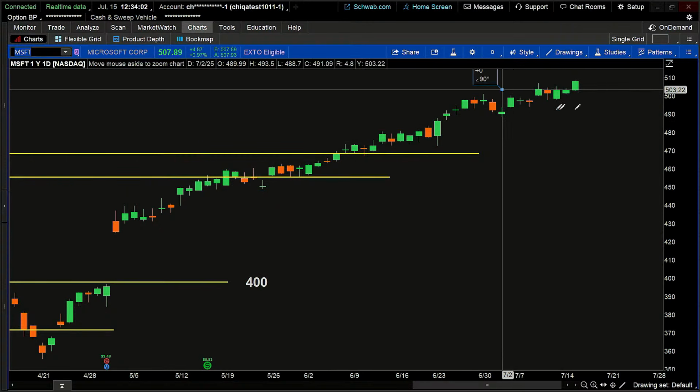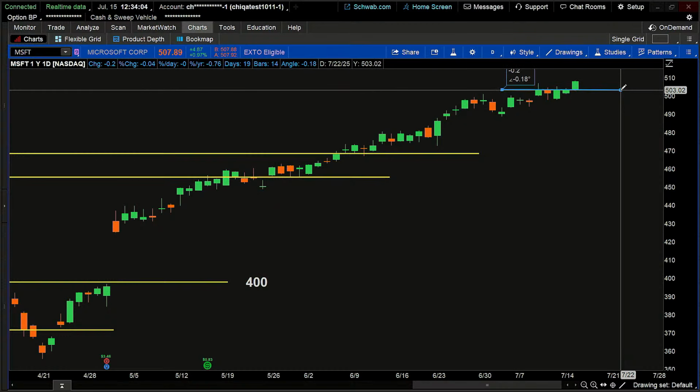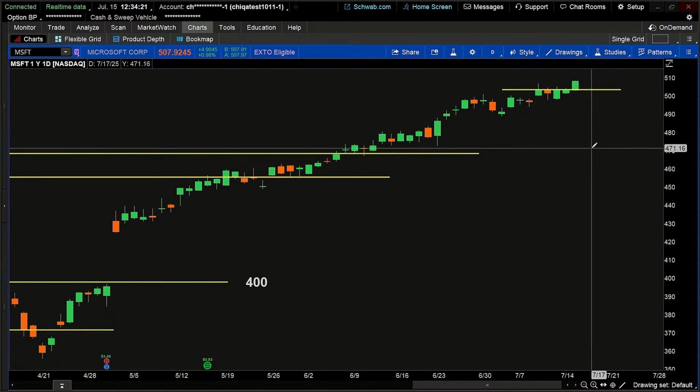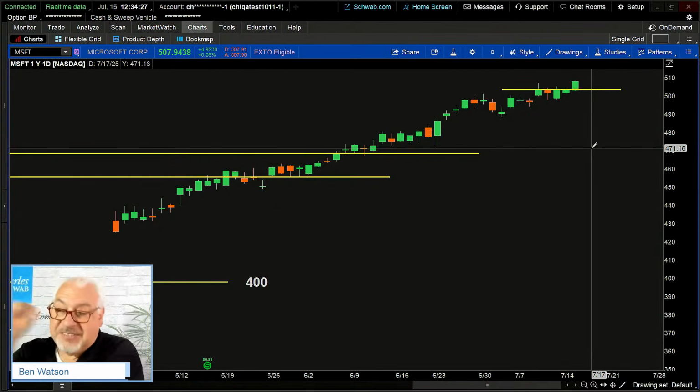Then we run into the resistance. In this case, right about, and I'm just going to draw this line imprecisely because it is discretionarily drawn. And remember, I said that that is one of the things we do with technical analysis, is we draw lines somewhat imprecisely. And so that line comes in at about 503. That was a previous resistance over the course of the last 4 days. Price couldn't get above that level until today.